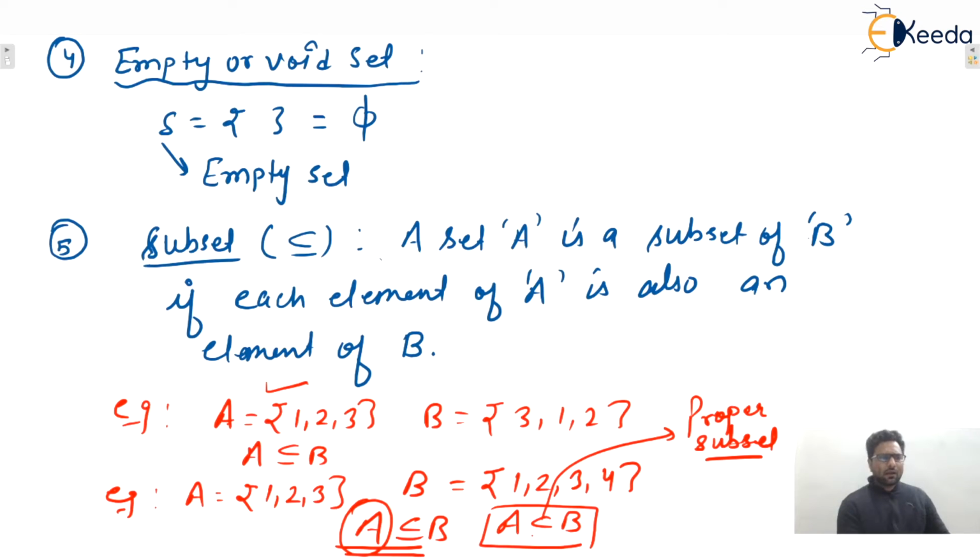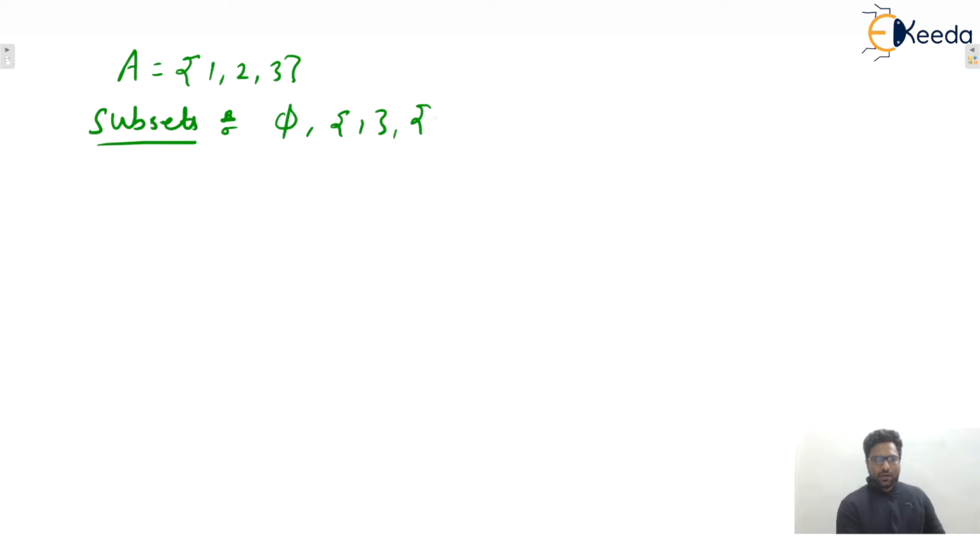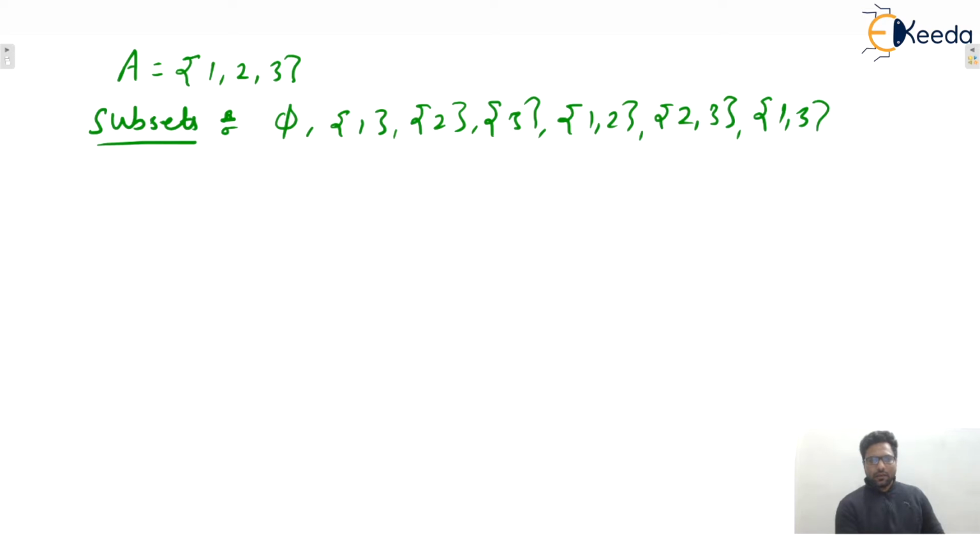Okay. So we can count the number of subsets. Everybody knows about that. Let us consider A containing three elements. So number of subsets will be what? Phi, then 1, only 2, only 3. Then 1 comma 2, then 2 comma 3, 1 comma 3, and 1 comma 2 comma 3.